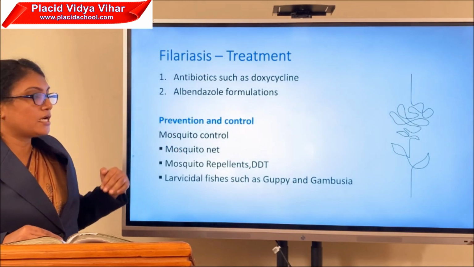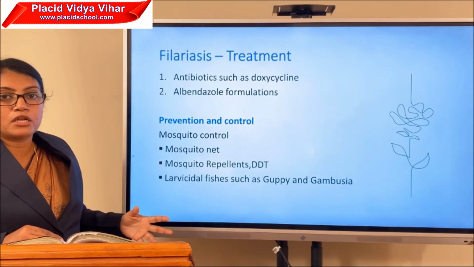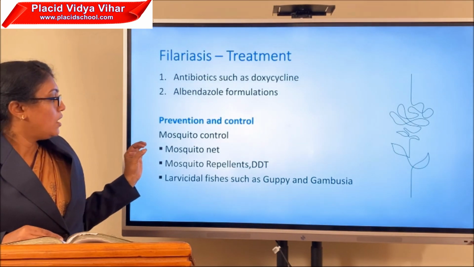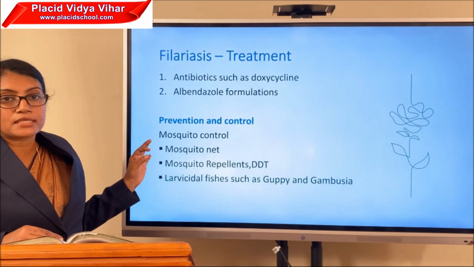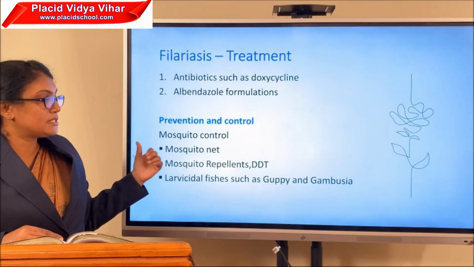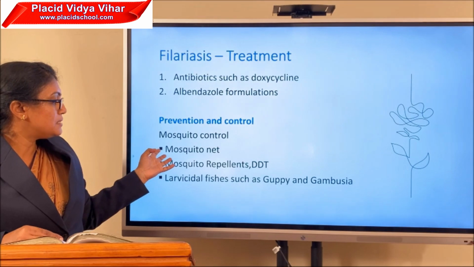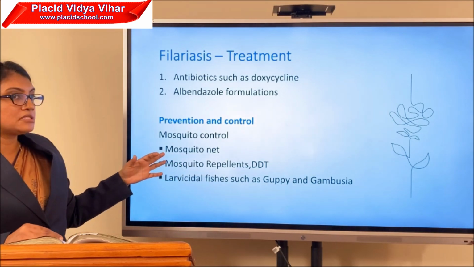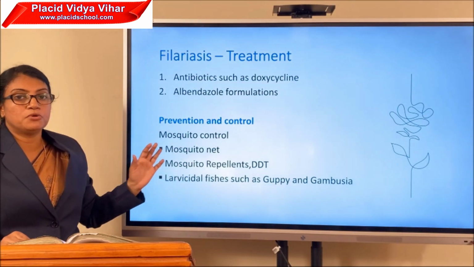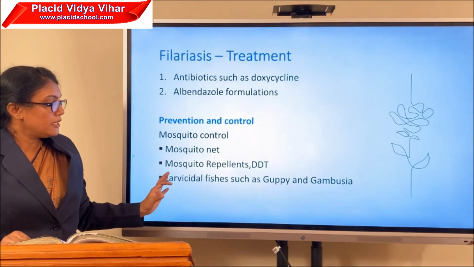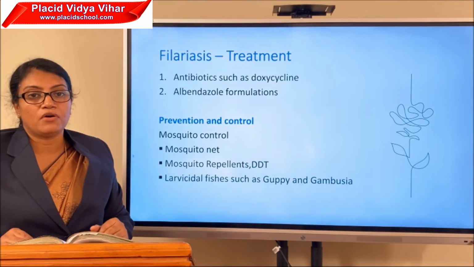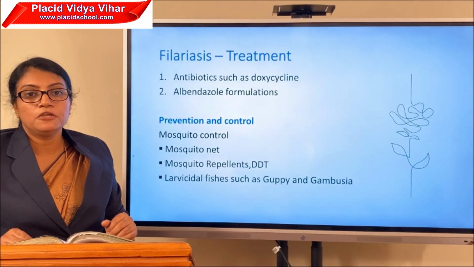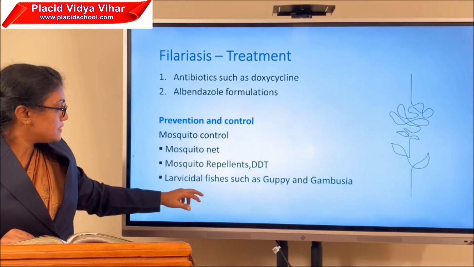And the prevention and control includes physical methods, biological methods and chemical methods. The physical method includes the introduction of mosquito nets to control the vector. The vector is a female Culex mosquito, so it can be controlled by using mosquito nets. Another, a chemical method, includes the use of mosquito repellents. DDT also can be sprayed. Then the biological method is the introduction of larvicidal fishes such as guppy and gambusia to the ponds or drains.